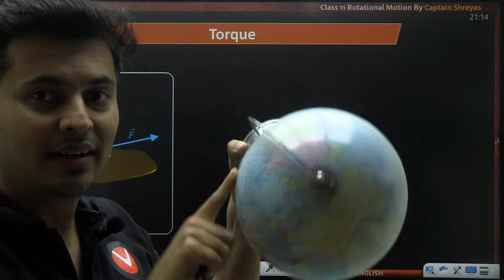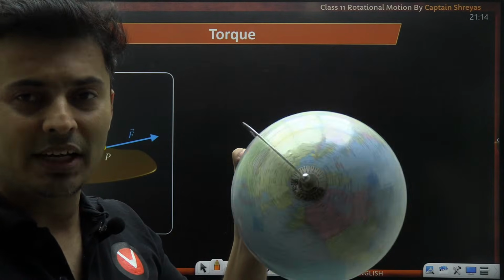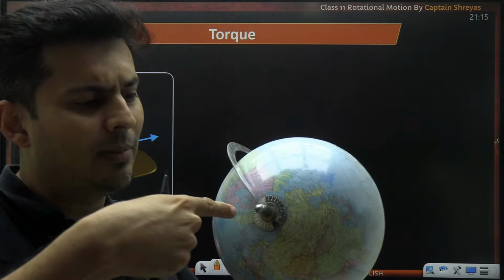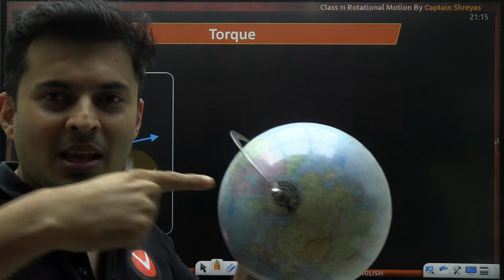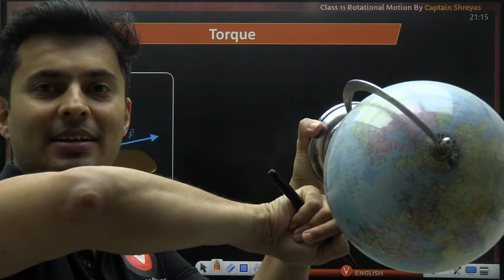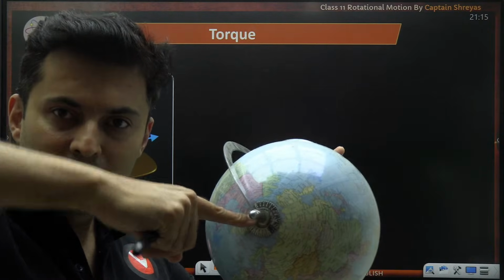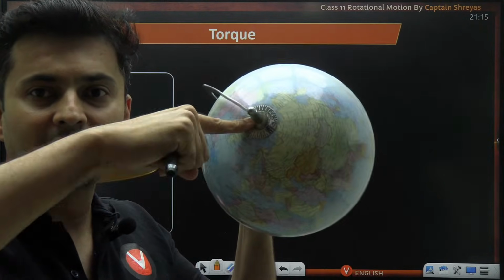I'm applying the force at a distance. Definitely it can produce a torque. It has some rotation which is being caused. But let's say the same force I apply on the axis, nothing is happening. I'm applying the force below over here, nothing is happening. I apply the force even at an angle, but passing through the axis. That means zero distance from the axis, nothing will happen.